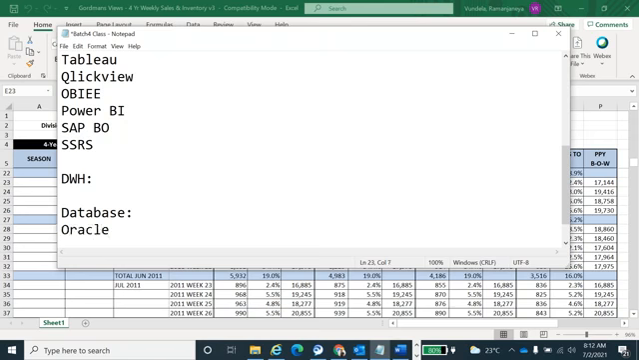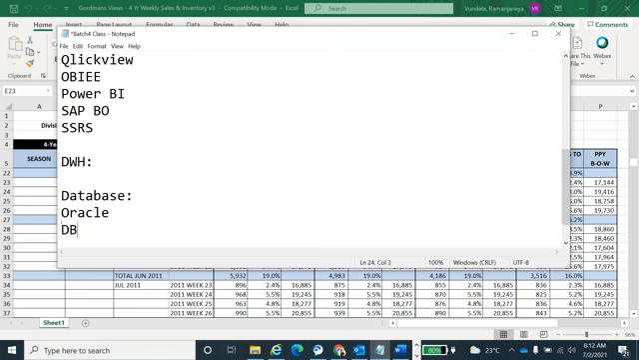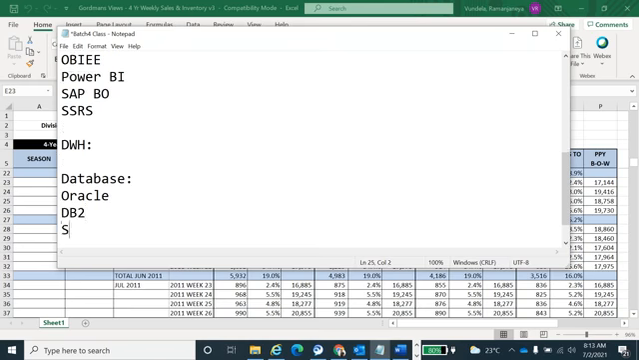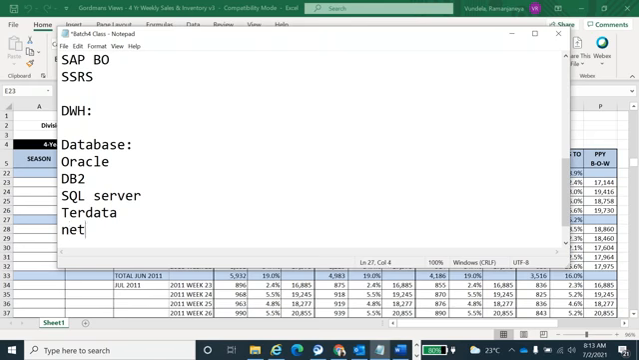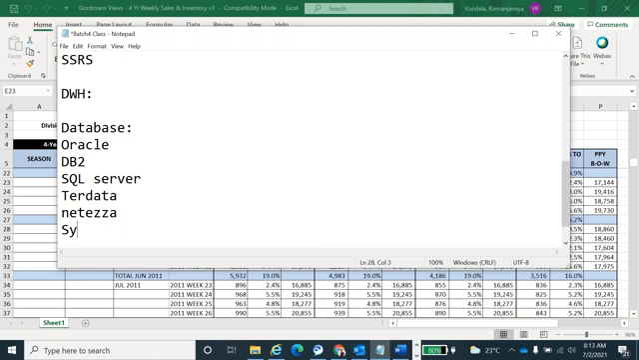Oracle is a database. DB2 is a database. Yeah, SQL Server is a database, correct? Okay, and Teradata, Netezza. Okay, Sybase, there is the different Sybase IQ. There are so many databases. Okay, so in their project, whatever data they are extracting, that data they are going to store into any one of the databases.